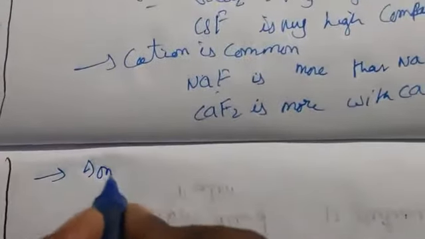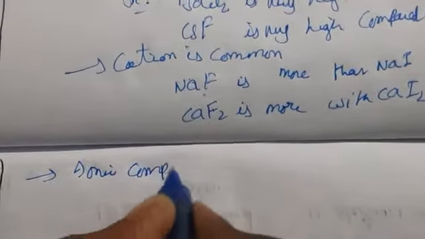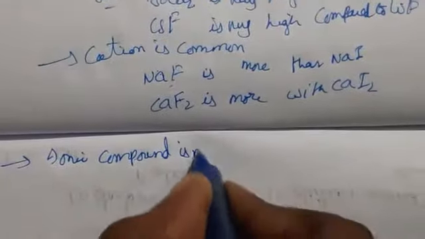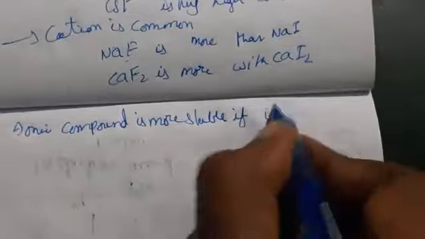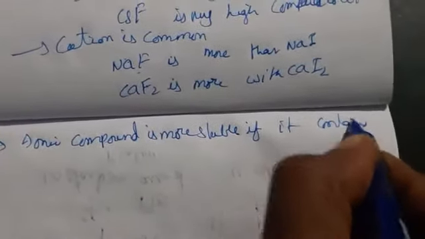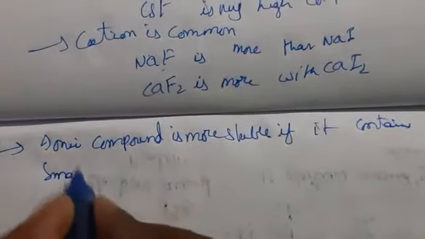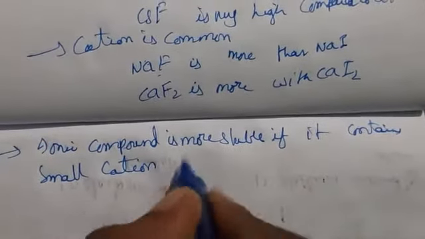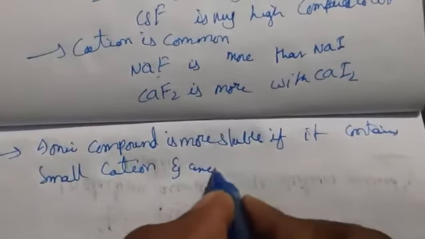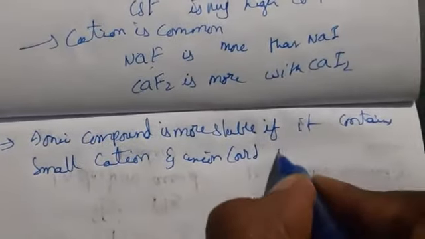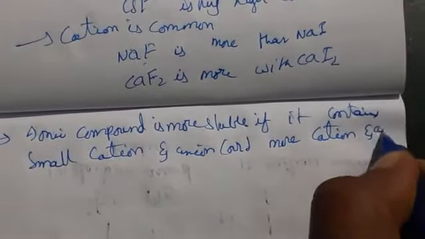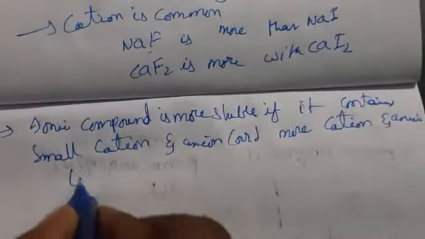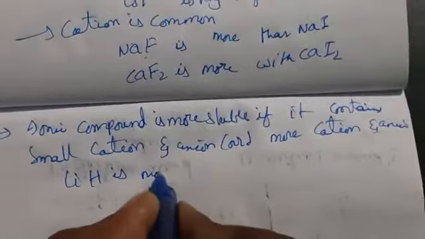An ionic compound is more stable if it contains a small cation and small anion, or a large cation and large anion. So what can we say here? An ionic compound is more stable if it contains a small cation and small anion, or a large cation and large anion also.